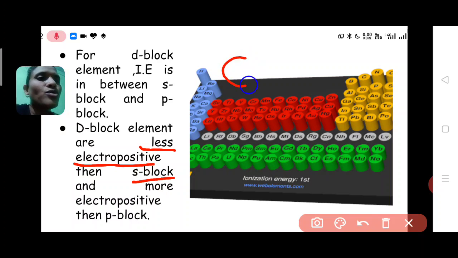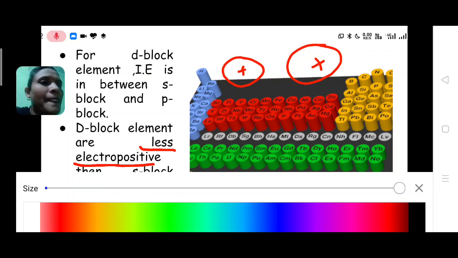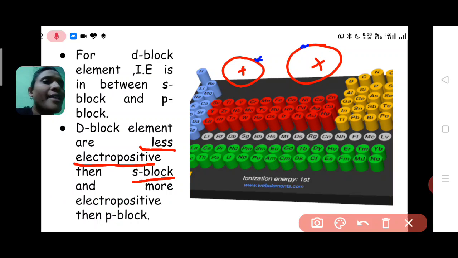Consider these two atoms. One has a small size and one has a larger size. In the center there is a nucleus, positively charged. Okay. Here, this is the outer electron and here this is the outer electron.